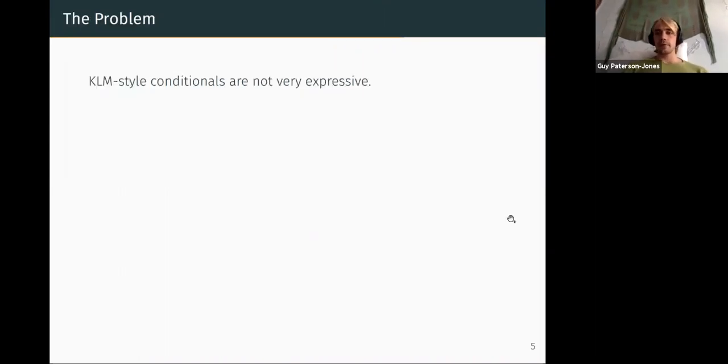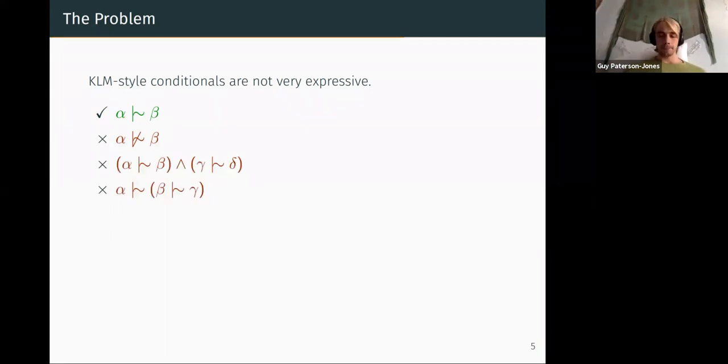So what's the problem we tackled in our paper? Well, the vanilla KLM-style conditionals are not very expressive syntactically. What I mean by this is you can express things like this green formula, alpha typically implies beta, but you can't express things like alpha typically doesn't imply beta. You can't express conjunctions and disjunctions of defeasible knowledge, and you can't nest defeasible knowledge. So there are some limitations to what you can actually express using this framework logically.